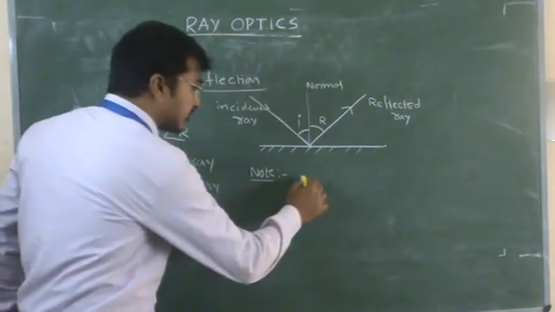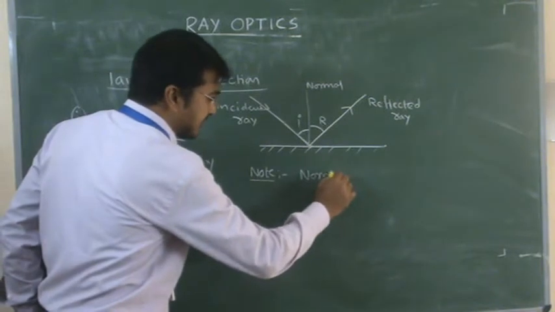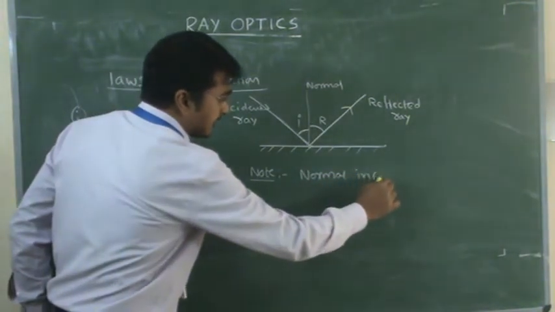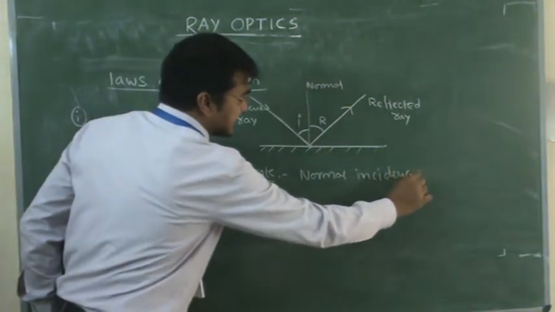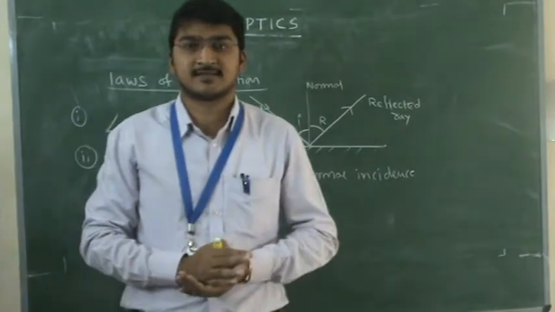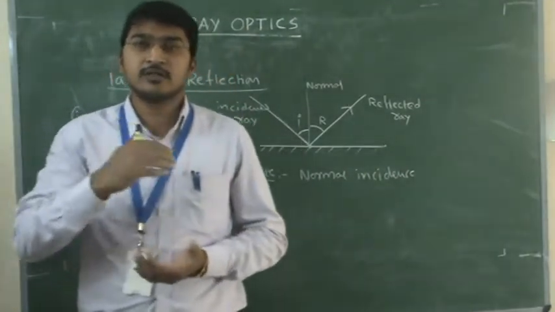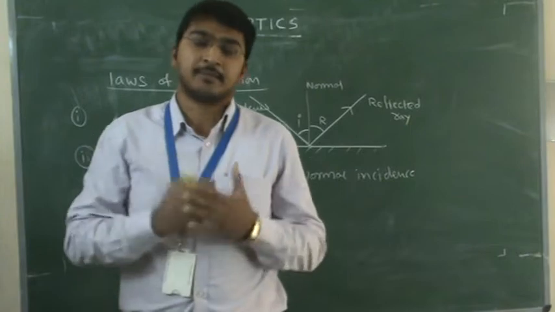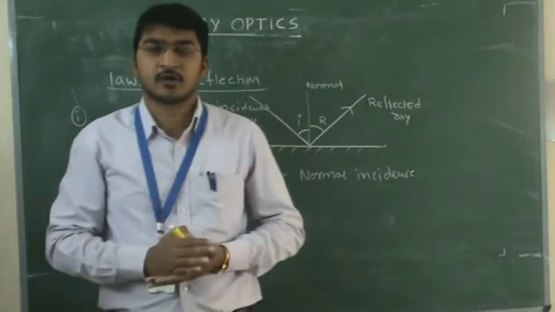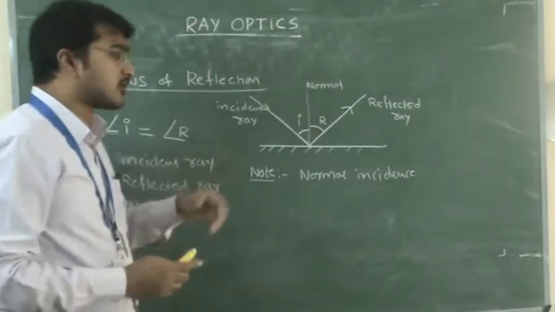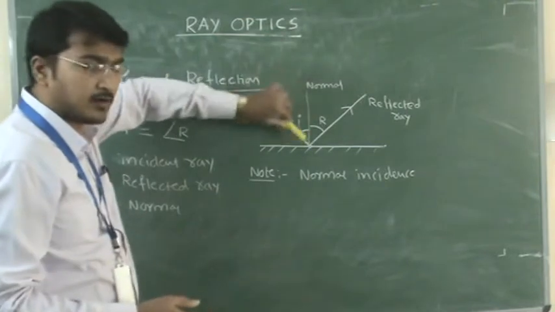Next, here we have to discuss normal incidence. What is normal incidence? When light is incident on the object, see, I am using the same diagram.